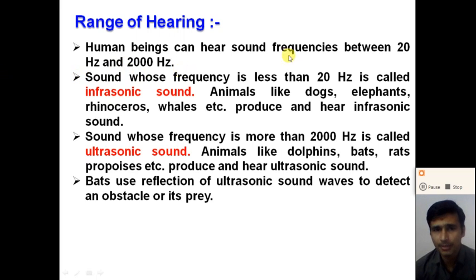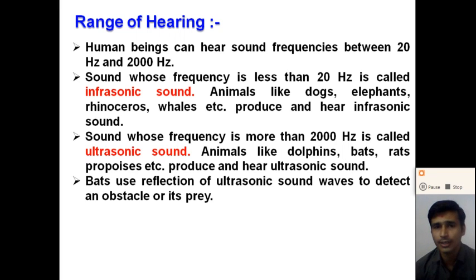Human beings cannot hear sound which has a frequency less than 20 hertz or greater than 20000 hertz, right? The sound which has a frequency less than 20 hertz is called infrasonic sound. Animals like dogs, elephants, rhinoceros and whales produce and hear infrasonic sound. So what do we mean by infrasonic sound? The sound which has a frequency less than 20 hertz.